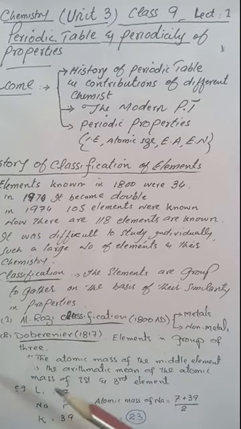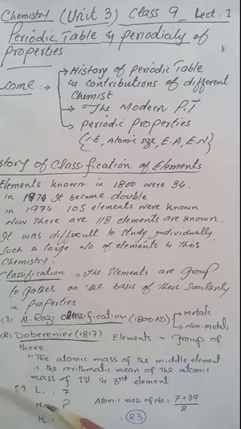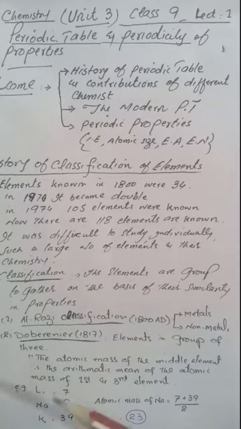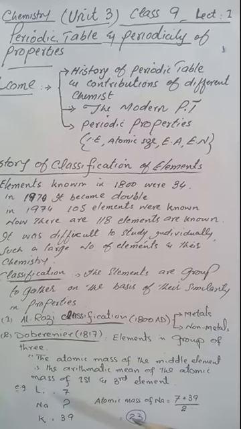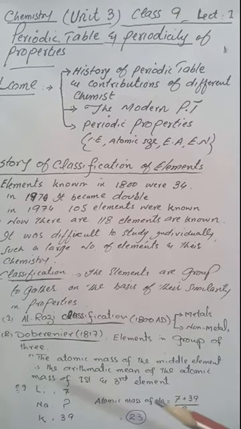For example, this is a group which consists of lithium, sodium and potassium. According to Dobereiner, the atomic mass of sodium is the arithmetic mean of the atomic masses of lithium and potassium. So when it was calculated, 7 plus 39 divided by 2, 23 is the atomic mass of sodium. Similarly is the case for the other groups of 3.